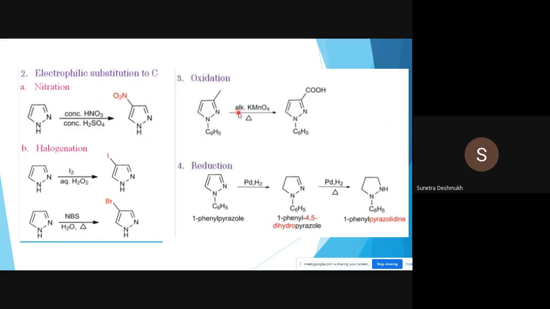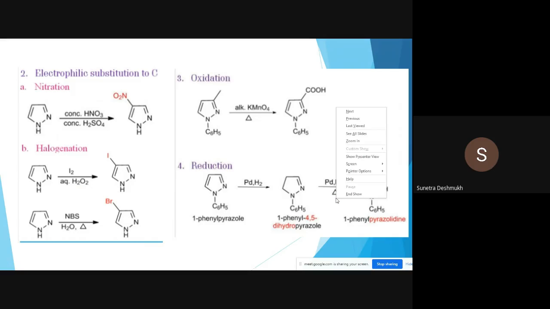Oxidation of 1-phenyl 3-methyl pyrazole with alkaline KMnO4: the methyl group undergoes oxidation and is converted to CHO. Reduction of 1-phenyl pyrazole in the presence of palladium and hydrogen gives 1-phenyl 4,5-dihydropyrazole, so partial reduction of the pyrazole ring occurs. Again, this partially reduced pyrazole on treatment with palladium and hydrogen with heating gives 1-phenyl pyrazolidine. So complete reduction of pyrazole occurs here.